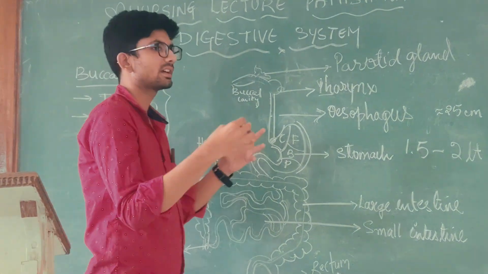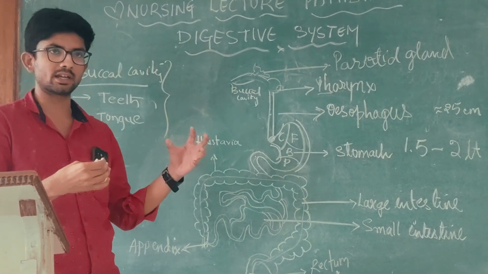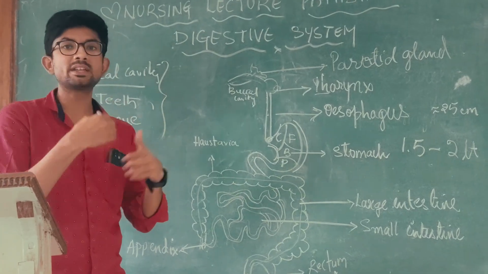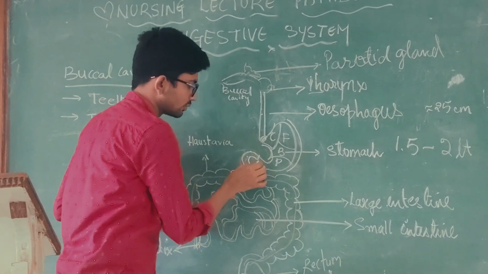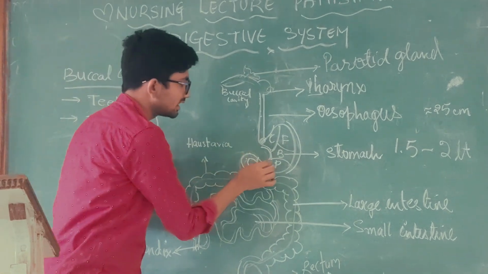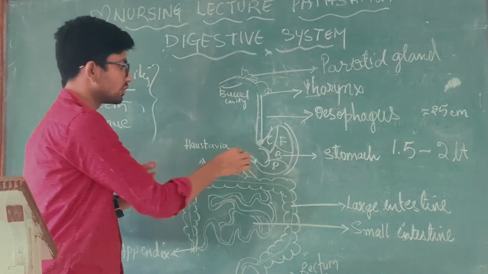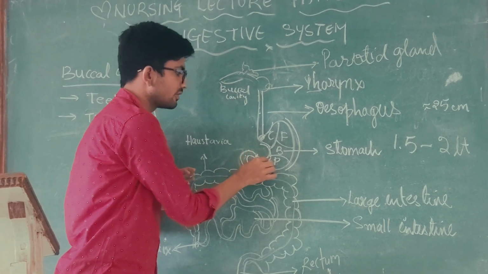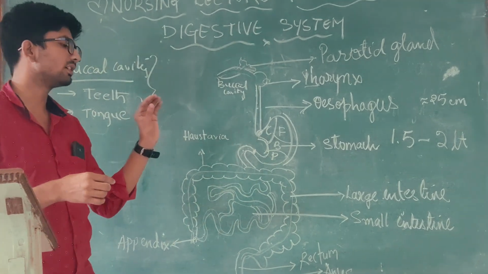The stomach has foldings inside called gastric rugae, and they help in the mixing of the food. Then the stomach opens into the small intestine at the pyloric part with the help of the pyloric sphincter, into the duodenum.